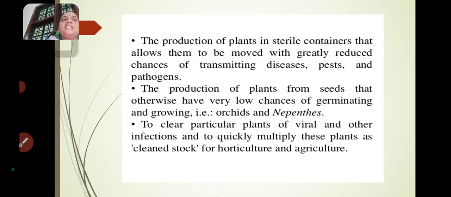And the production of plants in sterile containers allows them to move with greatly reduced chance of transmitting diseases, pests and pathogens. Okay. So the production of plants in sterile containers: we have to sterilize the containers, vessels and the laboratory before doing the plant tissue culture technique, so that there is a low chance of contamination. So reduce the chance of transmitting diseases, pests and pathogens.